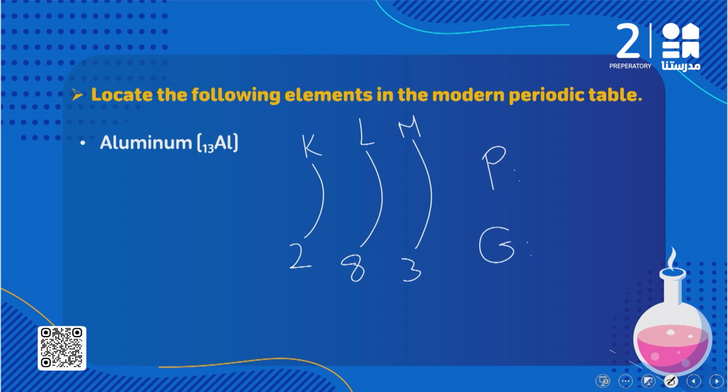Here I have 3 energy levels, so this element exists in period 3. طب what about the group? The number of the group is the same number of the electrons in the outermost energy level. So here I have 3 electrons, so this element exists in group 3, and don't forget to write A.